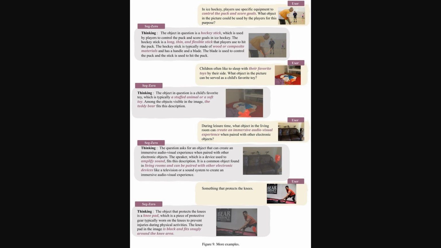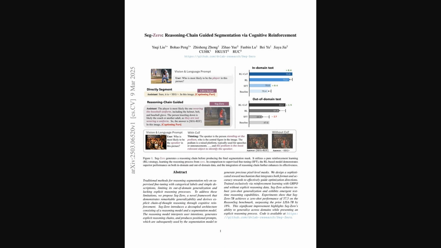Okay, and figure 9 here just gives us some more really solid visual examples, similar to what we saw in figure 6. It again shows that thinking process, like figuring out what a hockey stick is used for based on the query, or identifying a child's favorite toy like the teddy bear, or even finding something protective like a knee pad. It just further demonstrates how that step-by-step reasoning helps the model accurately segment the right object for these varied user requests. So those examples really highlight the power of Seg-Zero.